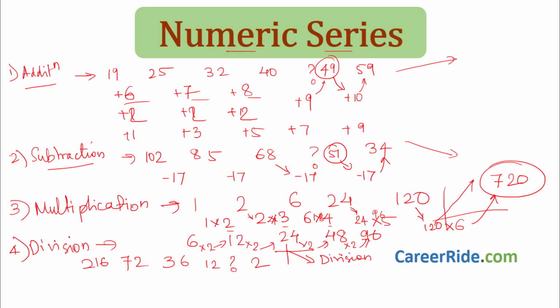Let us see what division. 216 divided by 3, you will get 72. 72 divided by 2, you will get 36. 36 divided by 3, you get 12. So divide by 3, divide by 2, divide by 3, divide by 2. The answer here will be 6. Again divide by 3, you will get 2. So our answer is correct. This is division. We are going to see examples of all of these.